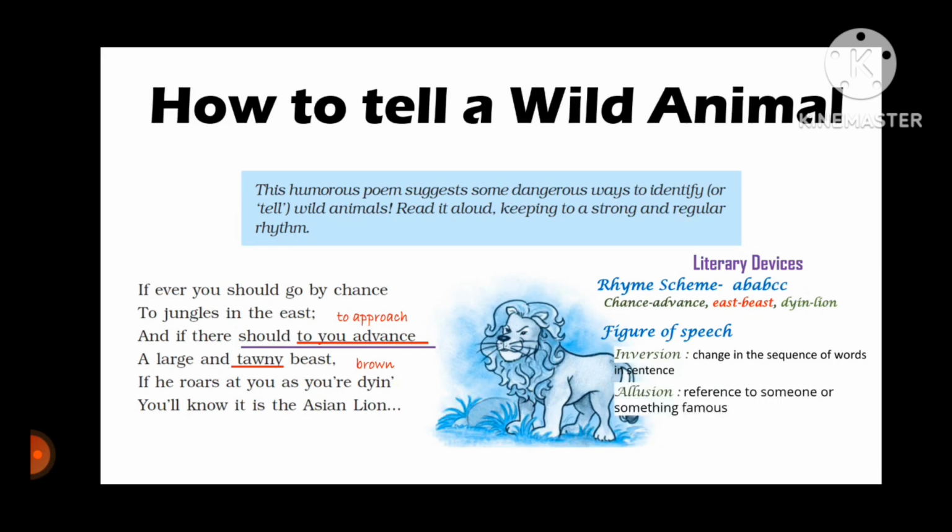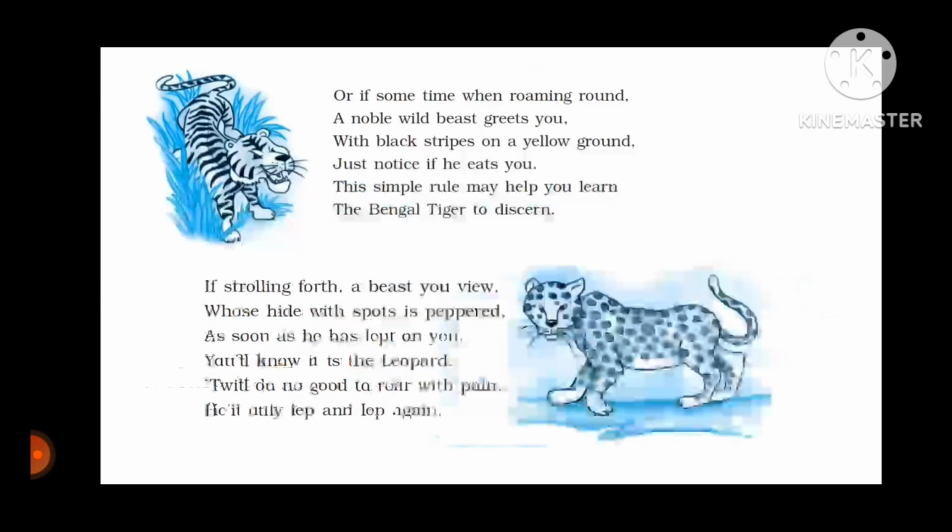Now we have allusion. Allusion is reference to someone or something famous. Here the Asian lion is something famous. So there is allusion. Next, or if sometime when roaming round a noble wild beast greets you with black stripes on a yellow ground, just notice if he eats you. Ground is background. This simple rule may help you learn the Bengal tiger to discern.